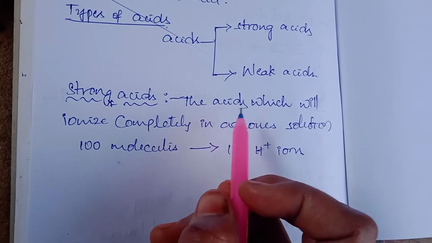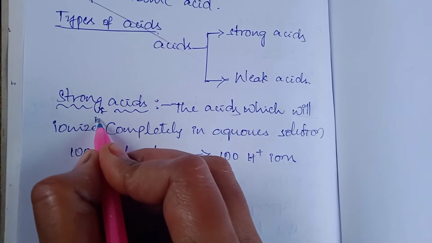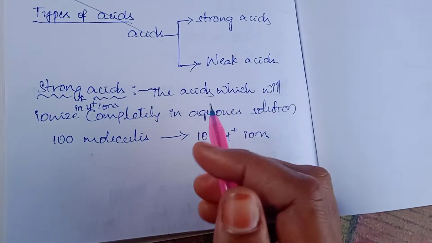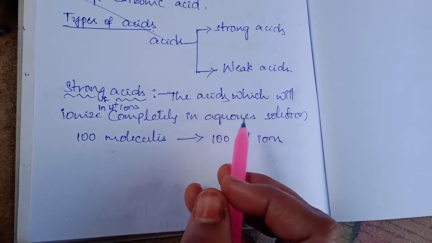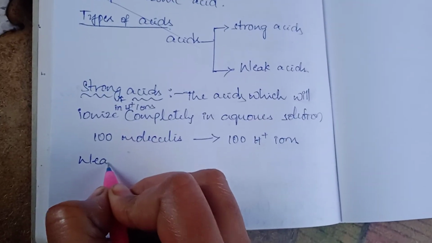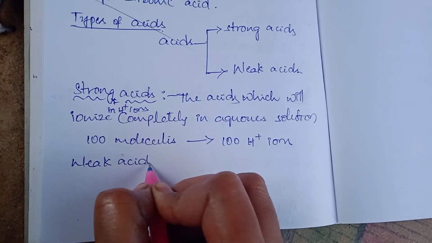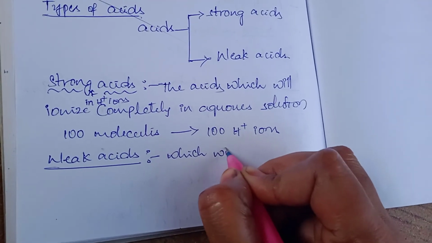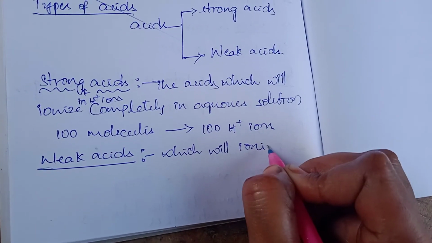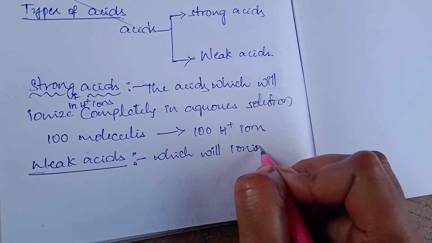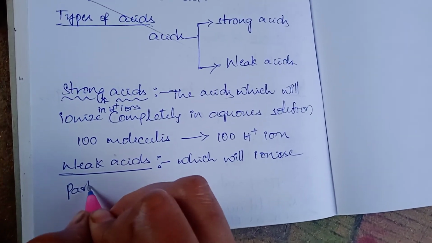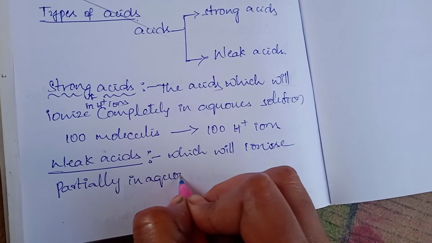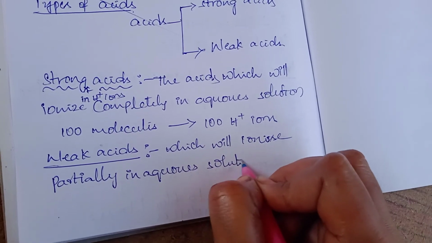Weak acids are the opposite of strong acids: acids which ionize partially in aqueous solution are called weak acids.